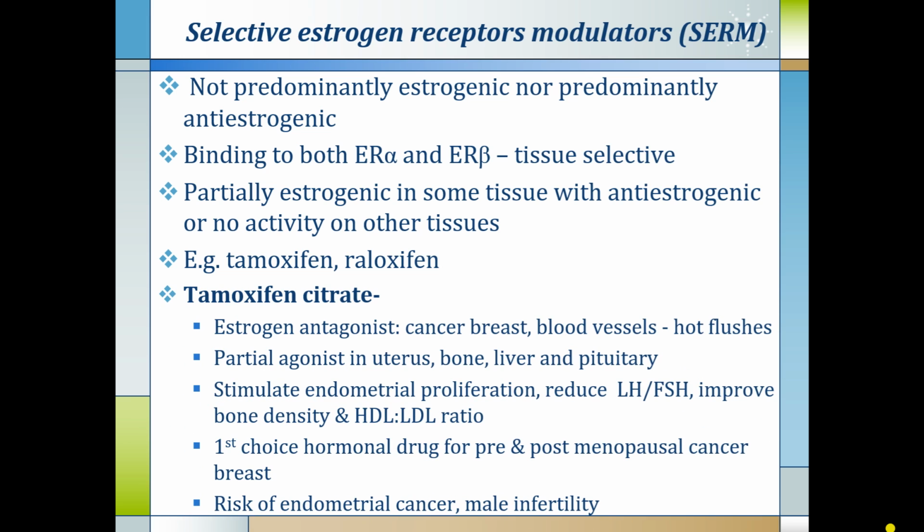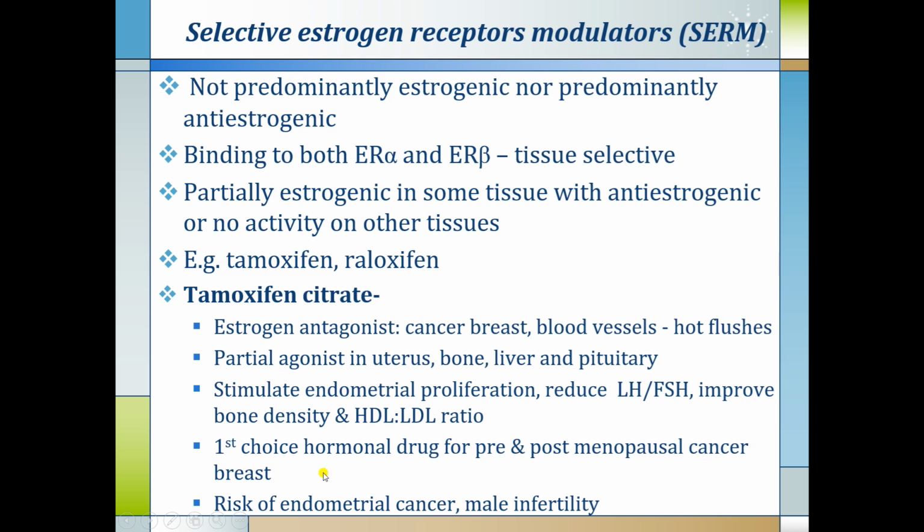Tamoxifen citrate is considered the prototype drug. It is an estrogen antagonist in cancer breast and blood vessels where it produces hot flushes. Partial agonist in the uterus, bone, liver and pituitary. It stimulates endometrial proliferation, reduces LH and FSH and improves bone density and HDL to LDL ratio.